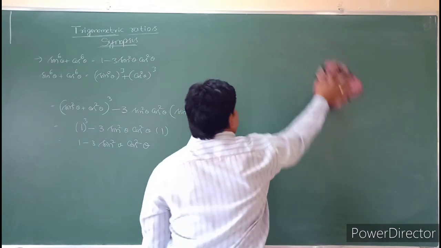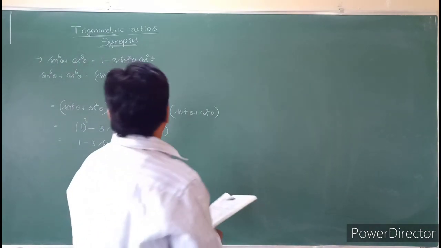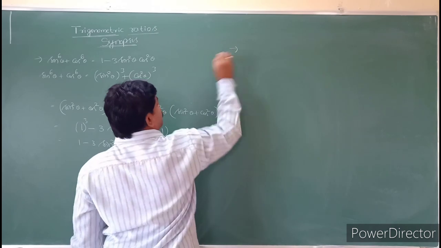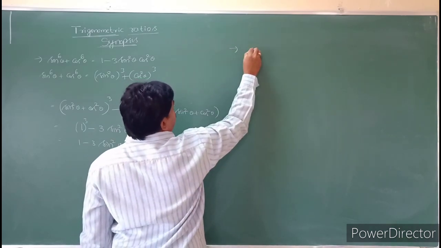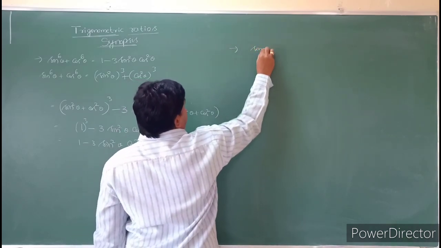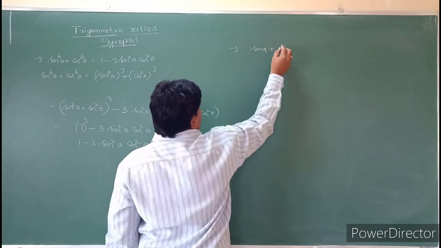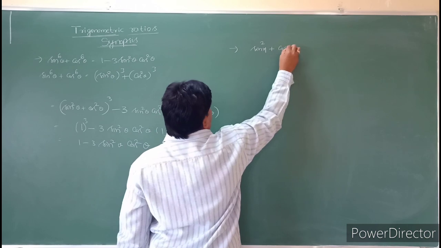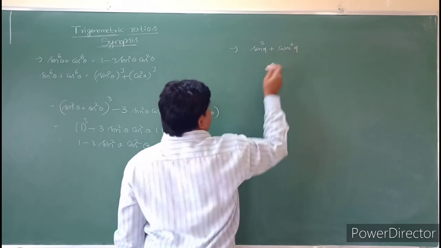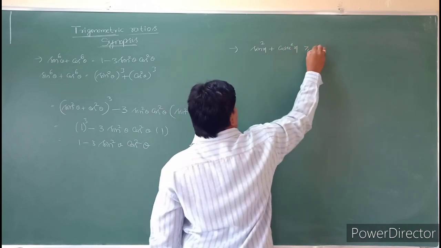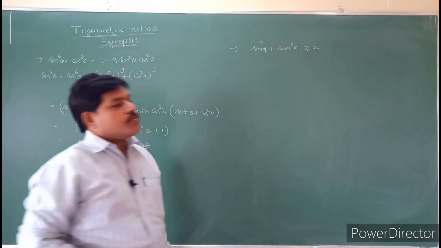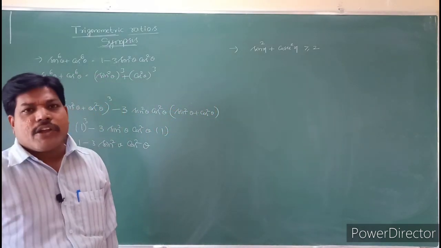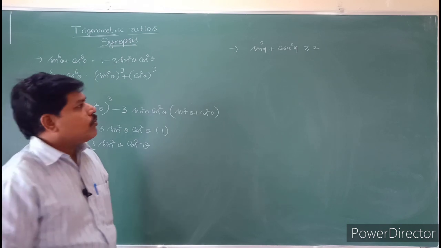So see students, see that sin square x plus cosecant square x. So sin square x plus cosecant square x is greater than or equal to 2. Sin square x plus cosecant square x is greater than or equal to 2. So how to prove this one here?